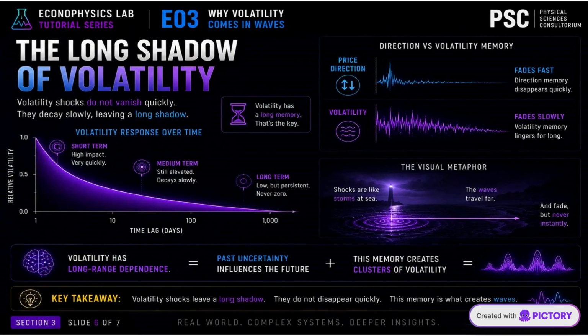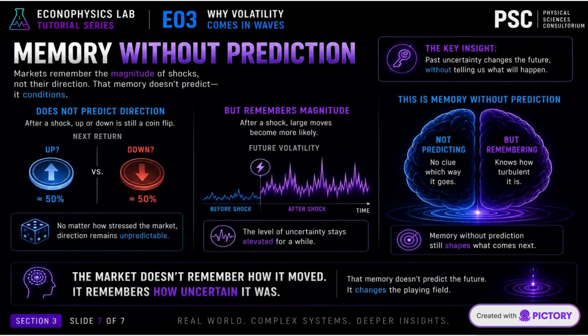Volatility shocks do not vanish quickly. They decay slowly, leaving a long shadow. This memory creates clusters of volatility. Markets remember the magnitude of shocks, not their direction. This memory doesn't predict future returns but conditions them. The level of uncertainty stays elevated for a while.